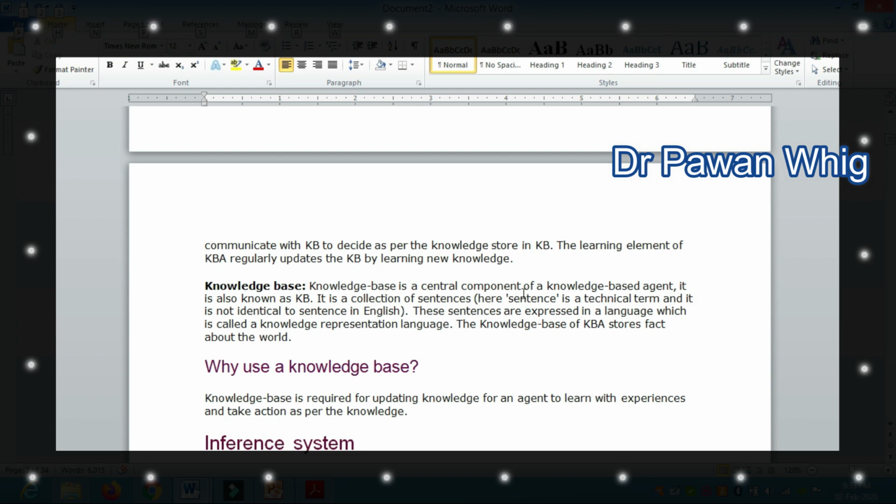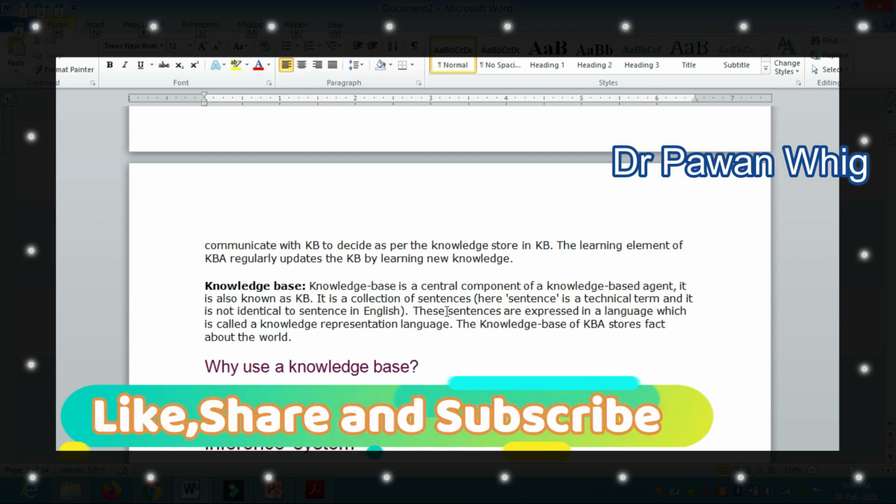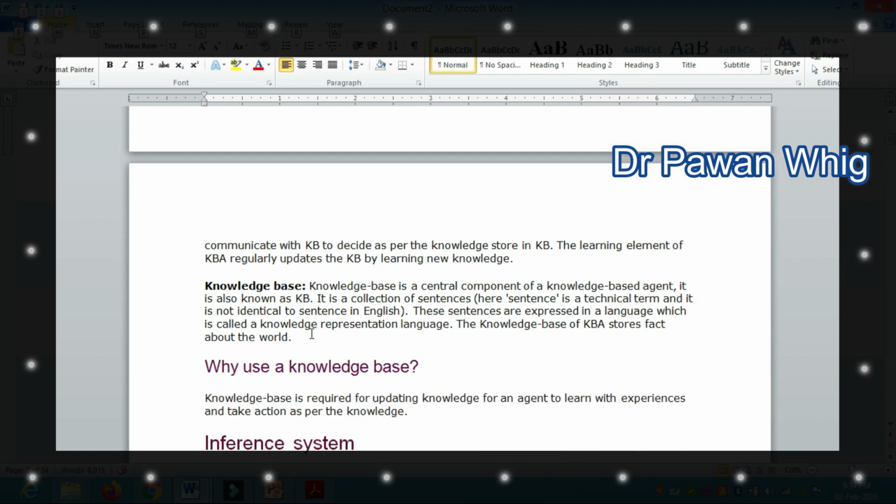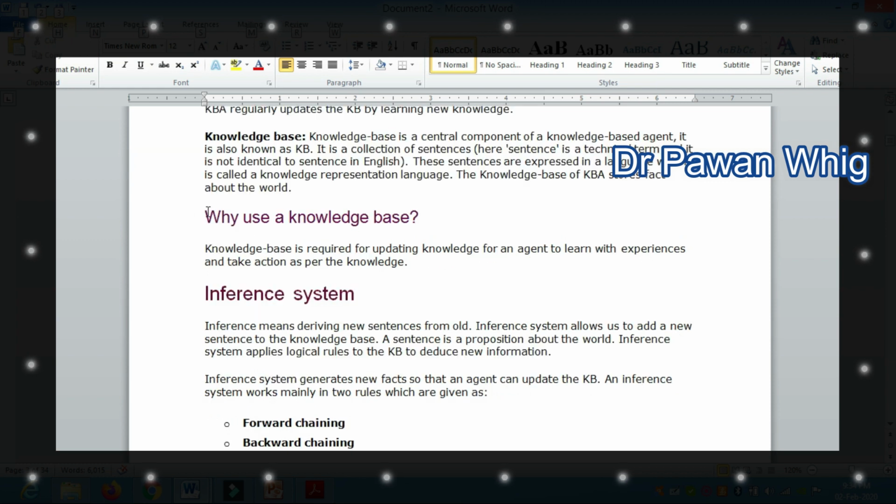Knowledge base is a central component of the knowledge base agent. It is also known as KB. It is a collection of sentences or kind of data sets. These sentences are expressed in a language which is called knowledge representation language, and the knowledge base of KBA stores facts about the world. Now the very important question arises: why use a knowledge base?